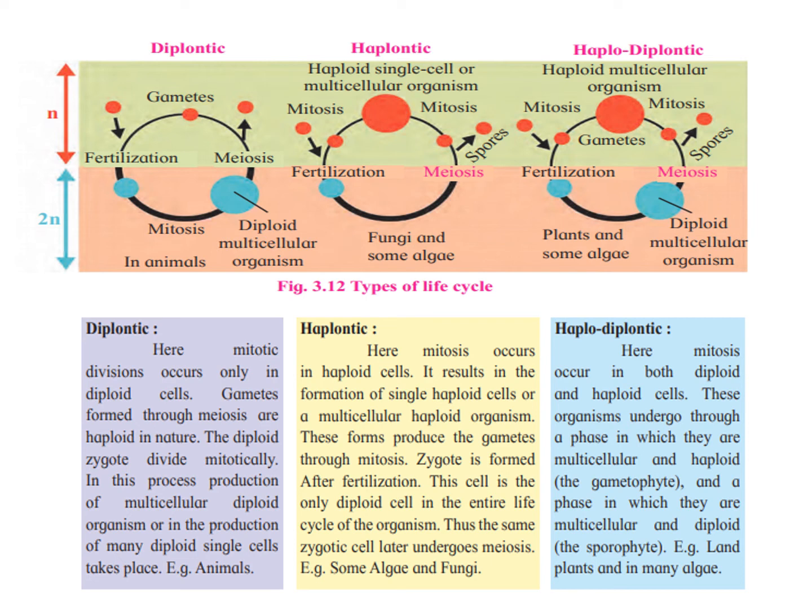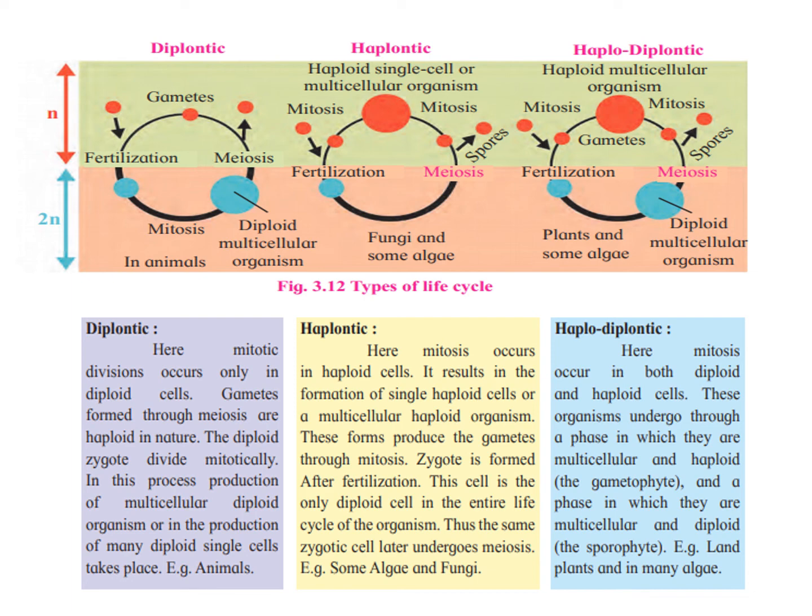The zygote is formed after fertilization. This cell is the only diploid cell in the entire life cycle of the organism. The same zygotic cell later undergoes meiosis. For example, some algae and fungi.